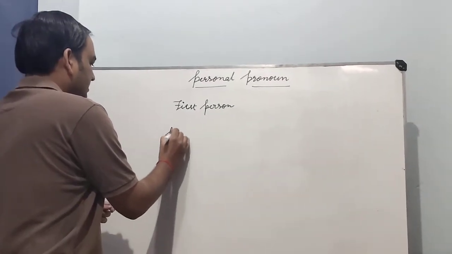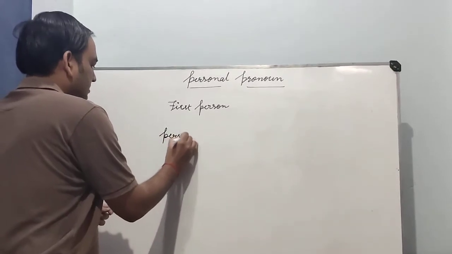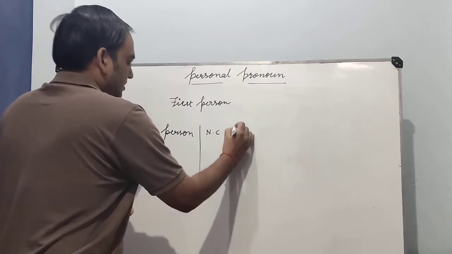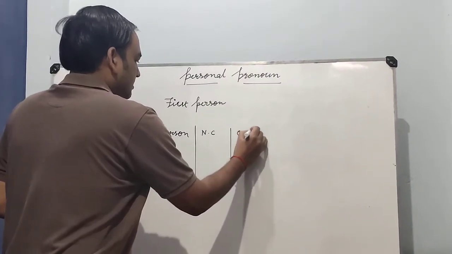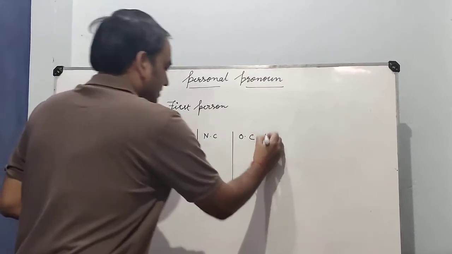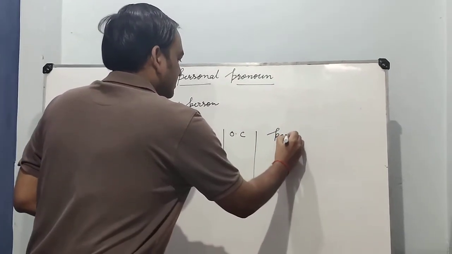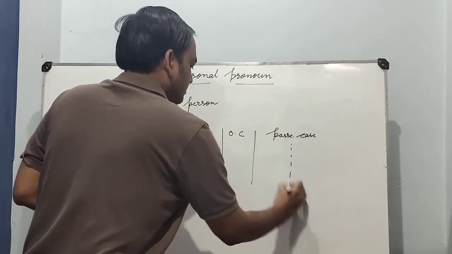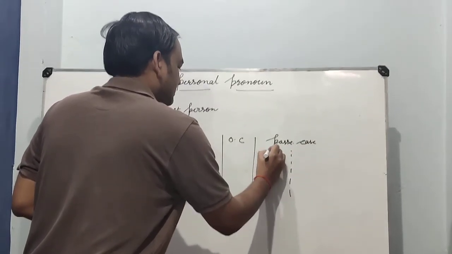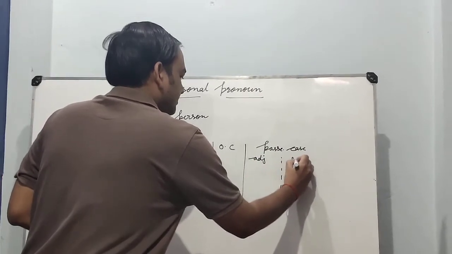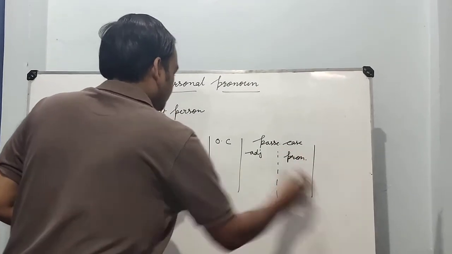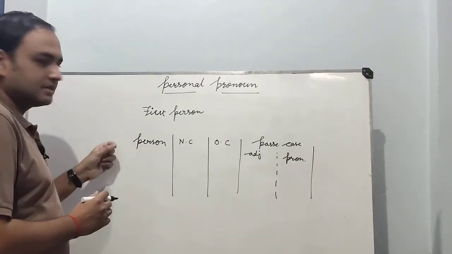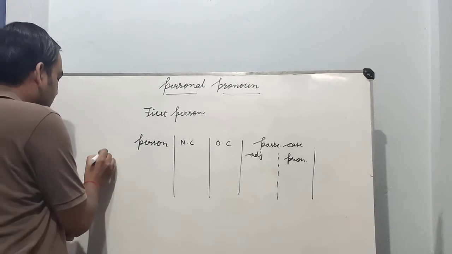person, case, nominative case, objective case, and next is possessive case. Basically there are two types: possessive adjective and possessive pronoun. So first, the first person pronoun we will study: singular.